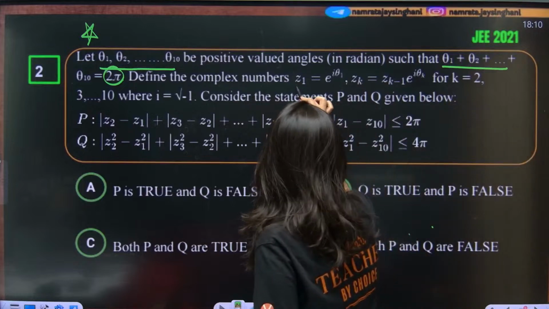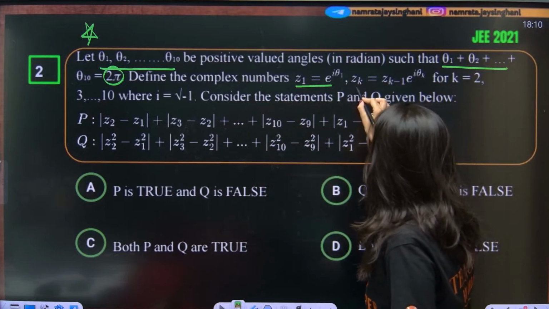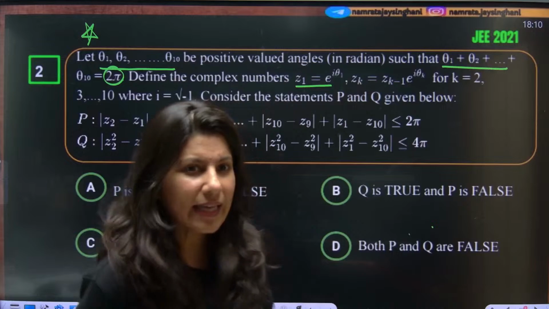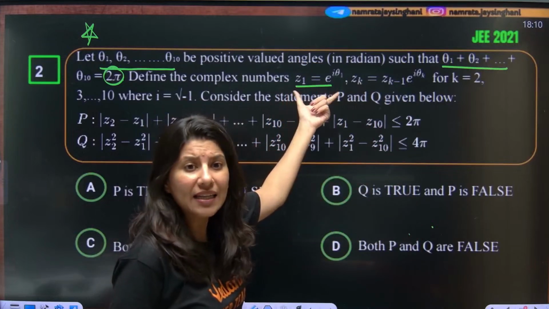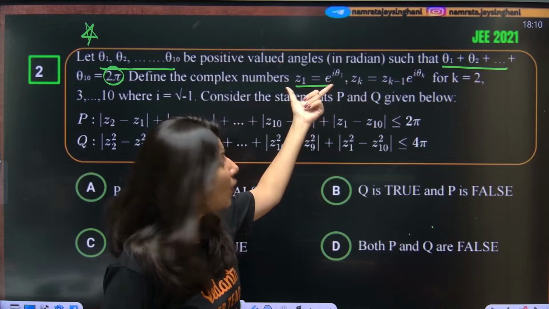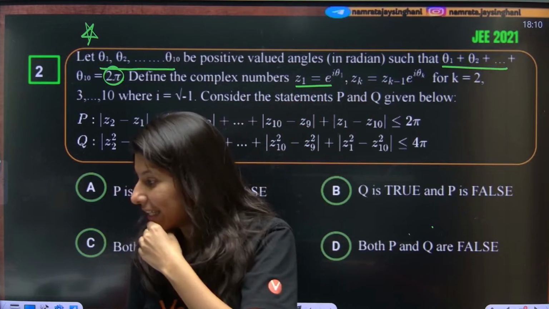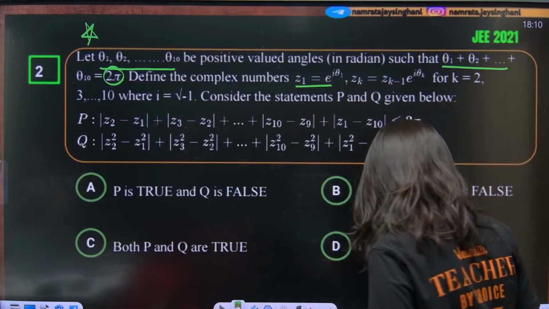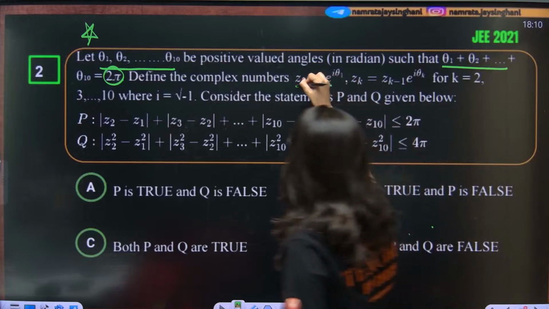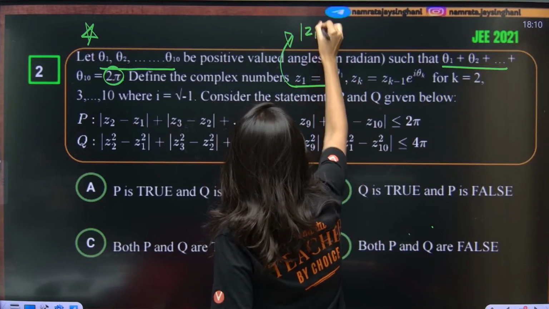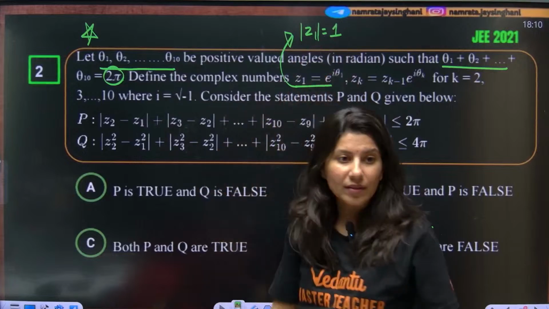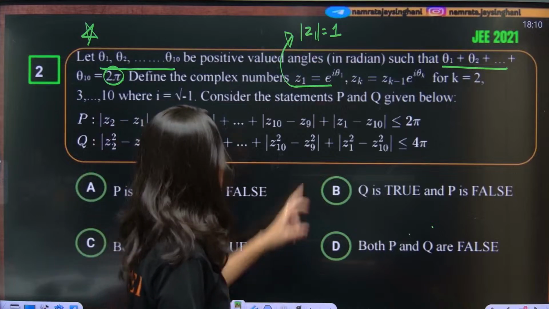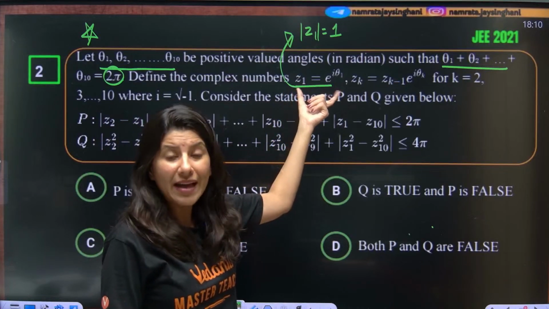Now the complex number z1 is equal to e power iota theta 1. Can anybody tell me what is the magnitude of z1? In the chat box. Think. I'm here to make you think also. So mod z1, clearly from here I can say is 1. Everybody, yes, mod z1 is 1. That means the magnitude of z1 is 1.